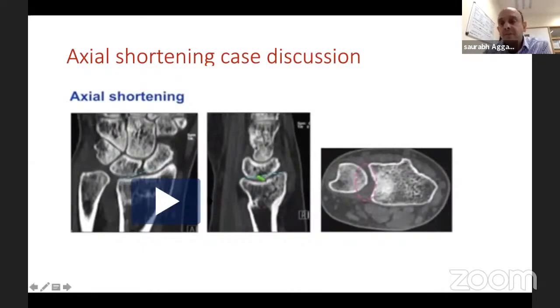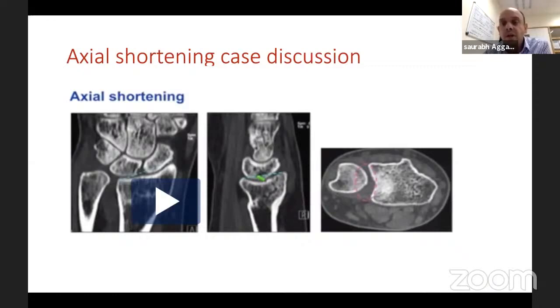These are just pictures I've taken from a journal for completeness' sake. In this case, you can see there's a distal radius malunion. You can see the radius is clearly shortened, but inclination is fine, and your volar tilt is maintained. If your inclination and volar tilt are maintained and the radius has only shortened, these are the cases where you can do an ulnar shortening osteotomy.